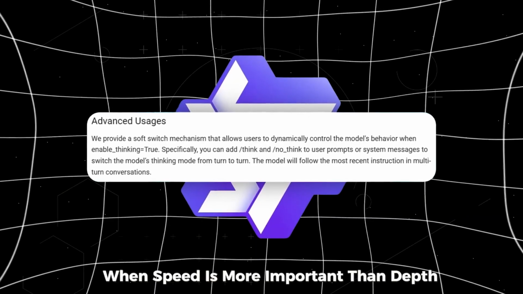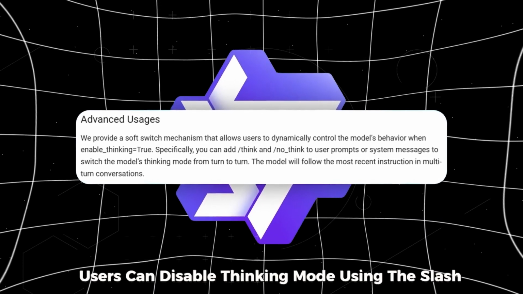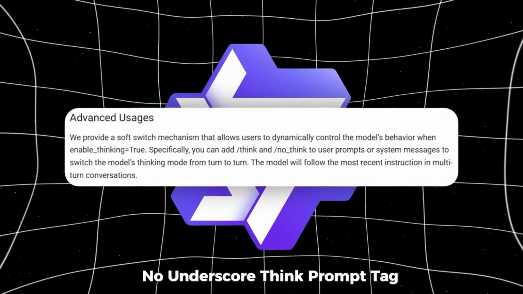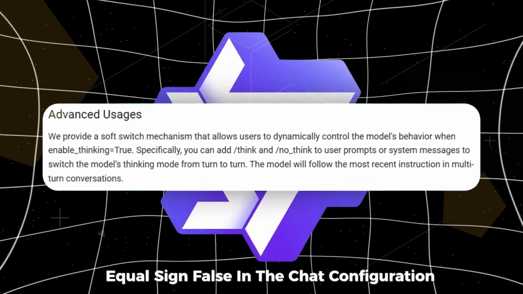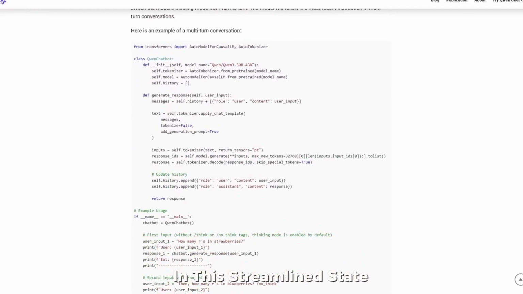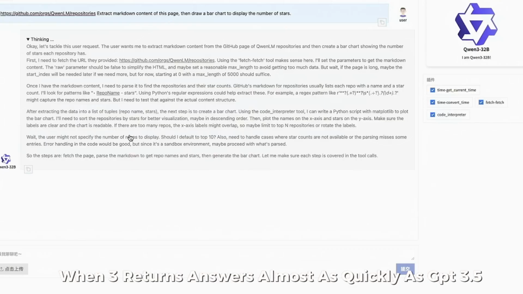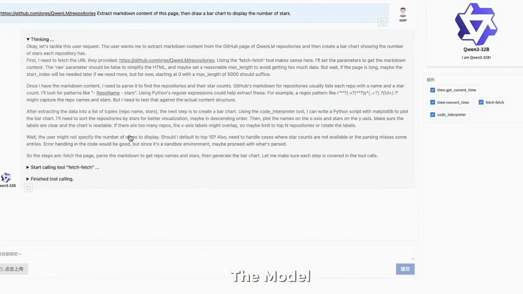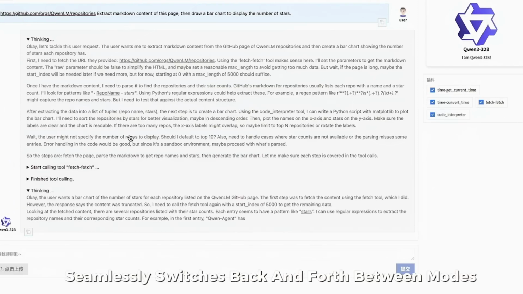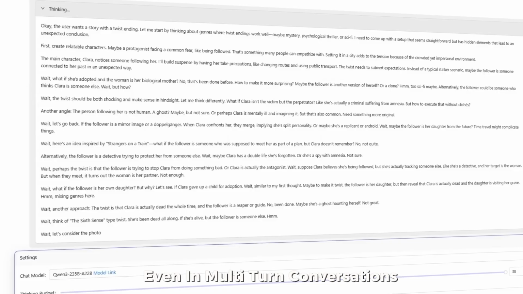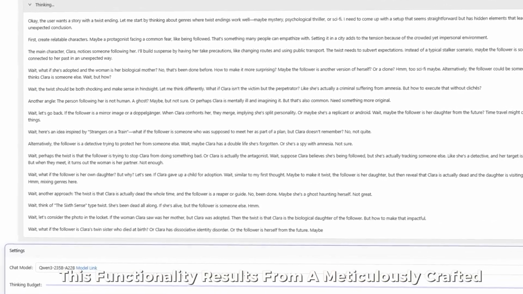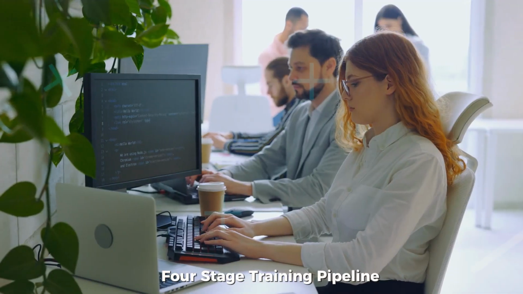When speed is more important than depth, users can disable thinking mode using the /no_think prompt tag, or by setting enable_thinking=False in the chat configuration. In this streamlined state, Qwen 3 returns answers almost as quickly as GPT-3.5. The model seamlessly switches back and forth between modes based on the user's most recent instruction, preserving logical continuity even in multi-turn conversations. This functionality results from a meticulously crafted 4-stage training pipeline.